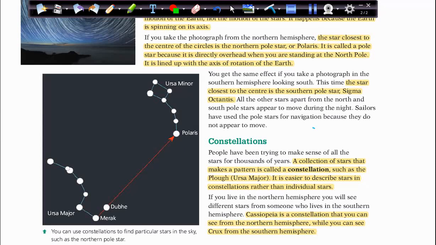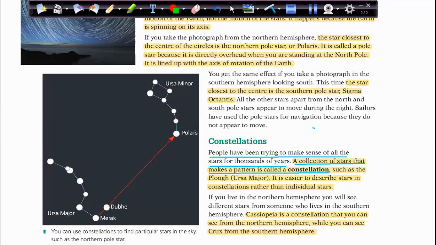Okay, now what about the constellations? What do constellations mean? People have been trying to make sense of all the stars for thousands of years. A collection of stars that makes a pattern is called a constellation.